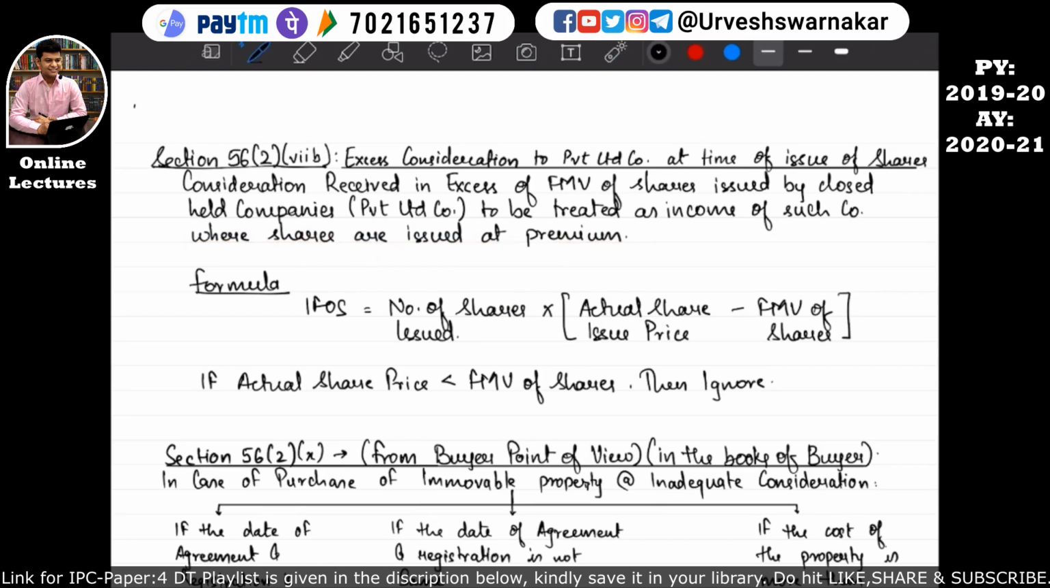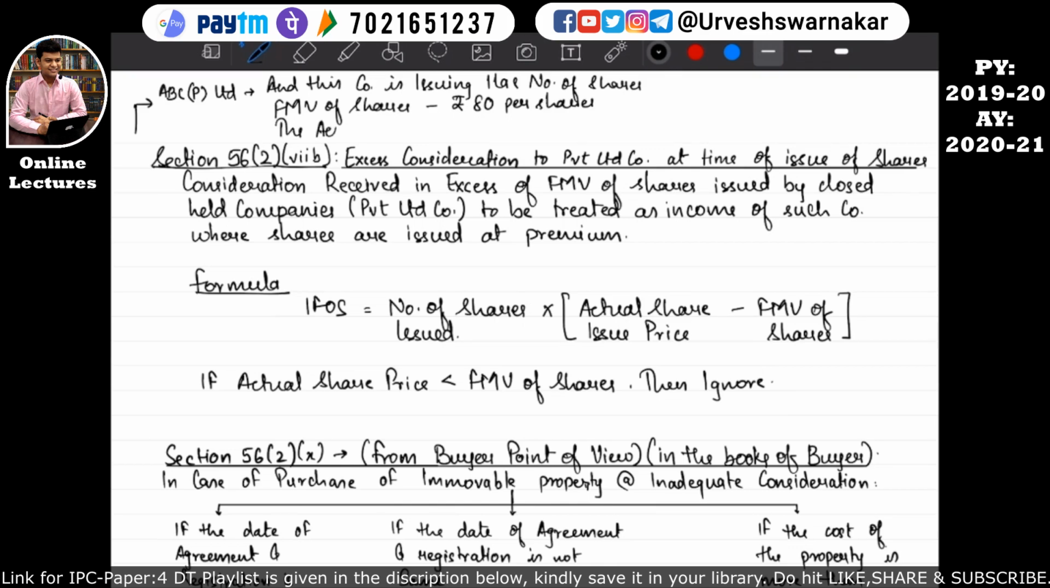So let's understand with an example. If ABC Private Limited is there, and this company is issuing 1 lakh shares. I hope this is quite clear. The fair market value of the shares of this ABC Private Limited company is rupees 80 per share, but the actual share issue price is rupees 100 per share.